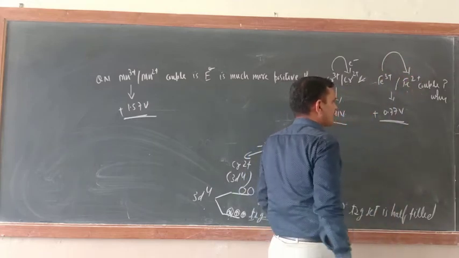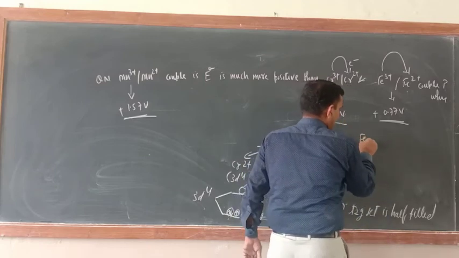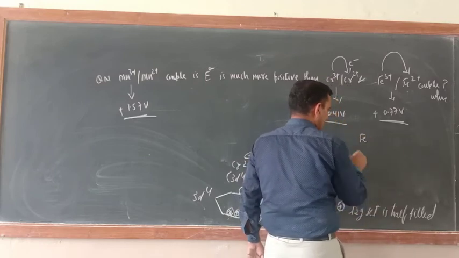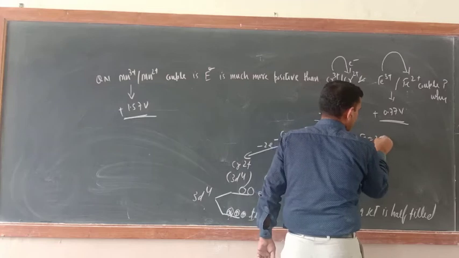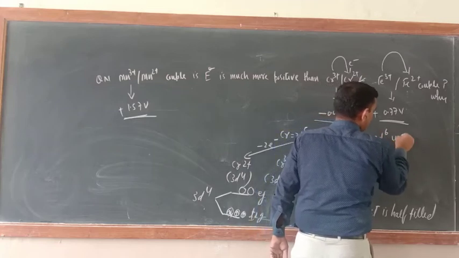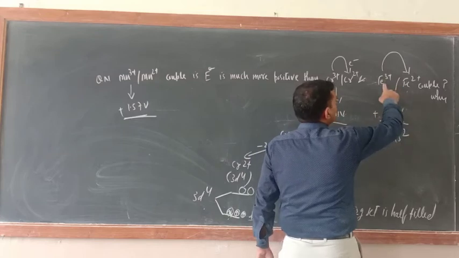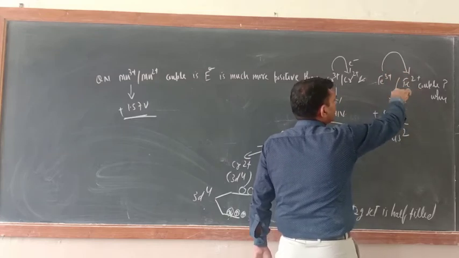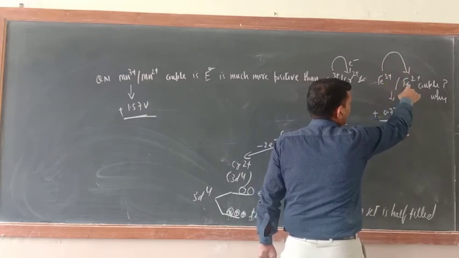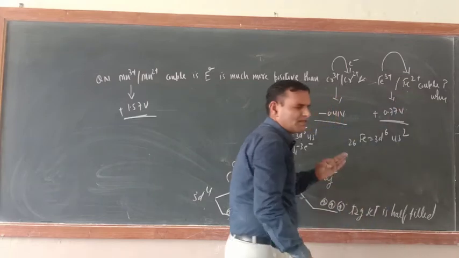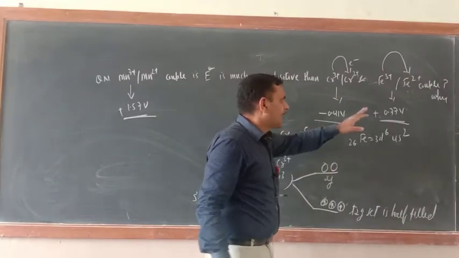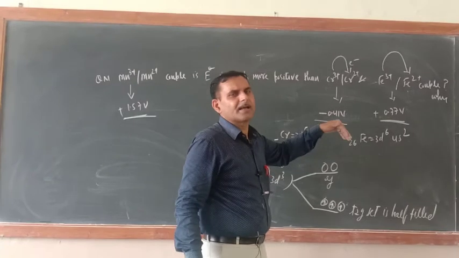Now just see iron. Iron, 26, has the electronic configuration 3d6 4s2. Less positive means Fe3+ has a very low tendency to convert into Fe2+, so less positive or negative.